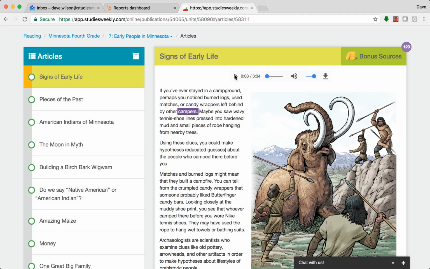So what you noticed is our read aloud feature. Now this is amazing. This is not a robot voice, as you can tell. It's not Siri. We actually have paid voice actors that have read every single one of our 40,000 plus articles in studiesweekly.com.